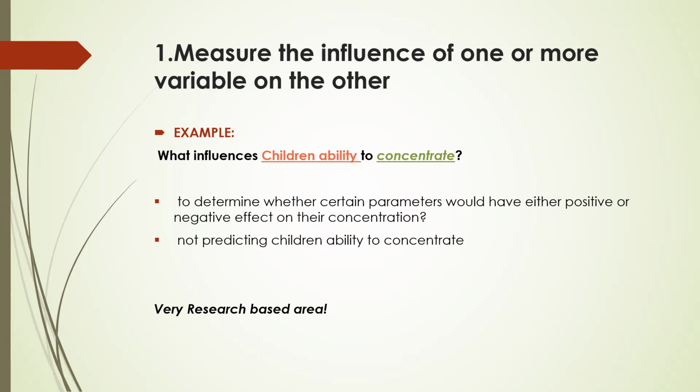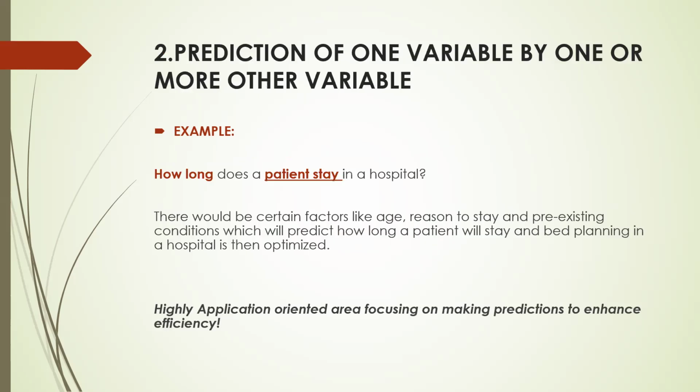We are just focusing on the parameters or factors that would have a positive or negative effect on the concentration. So this is a very research-based area in which you just measure the influence of one variable on the other.